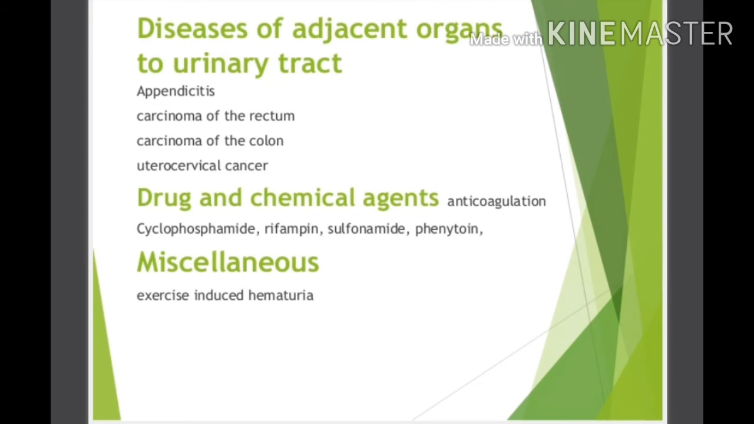Diseases of adjacent organs also cause hematuria, such as appendicitis, carcinoma of the rectum, carcinoma of the colon, and uterocervical cancer; these also cause blood in the urine. Drugs and chemical agents such as anticoagulants, rifampicin, sulfonamide, cyclophosphamide and phenytoin also cause hematuria. After the ingestion of these drugs we get hematuria. Then, miscellaneous causes include exercise induced hematuria.